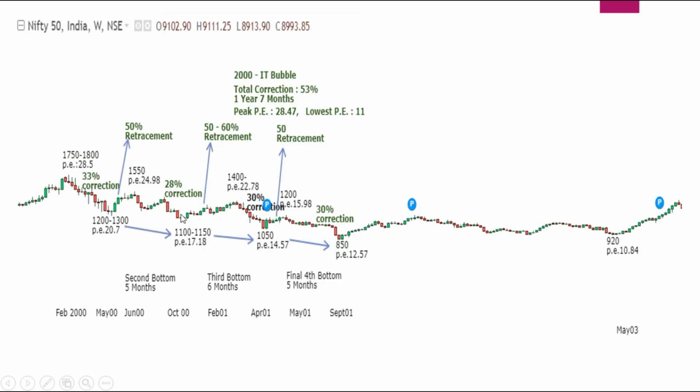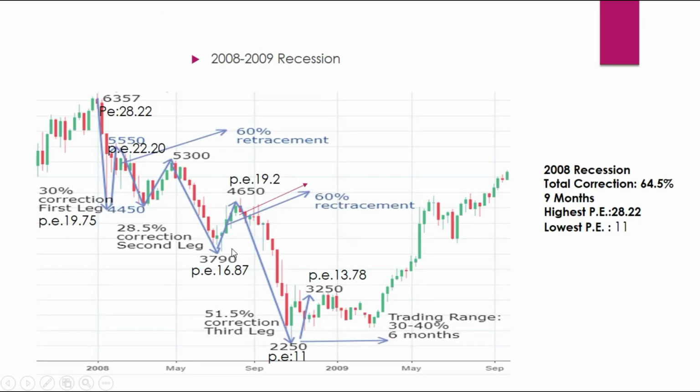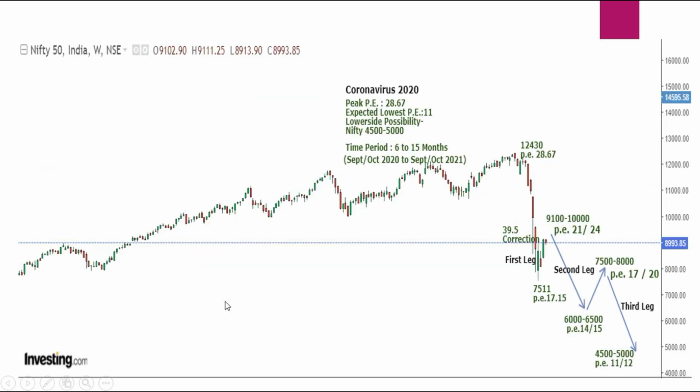The second leg of corrections comes to somewhere around 17 in the second leg. Whereas in the current scenario, the first correction itself, the market has taken it to 17 PE. That means the first and second leg has been almost completed in the first fall itself in the current coronavirus depression, right? Now from here, the retracement is what we should see.